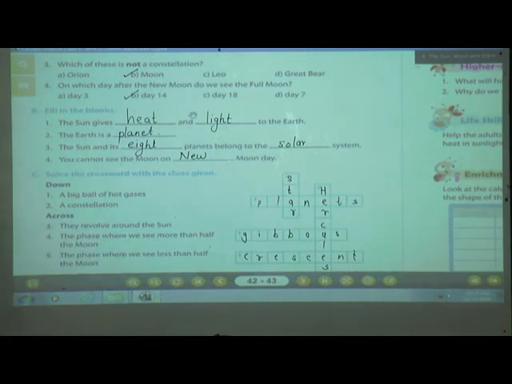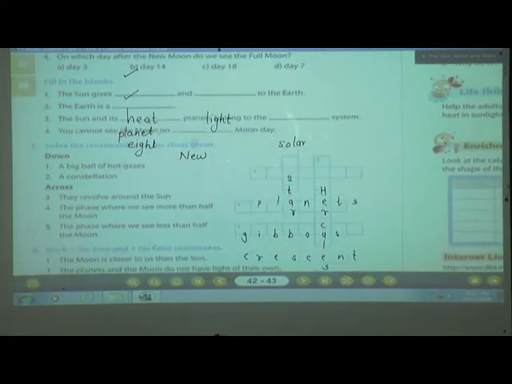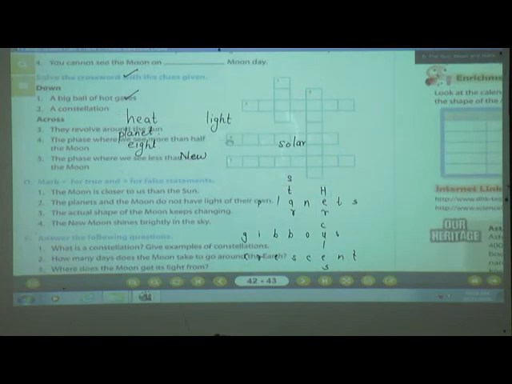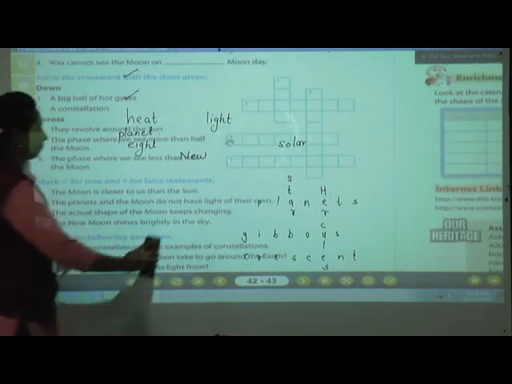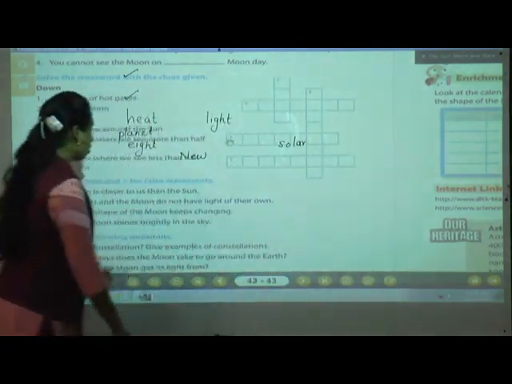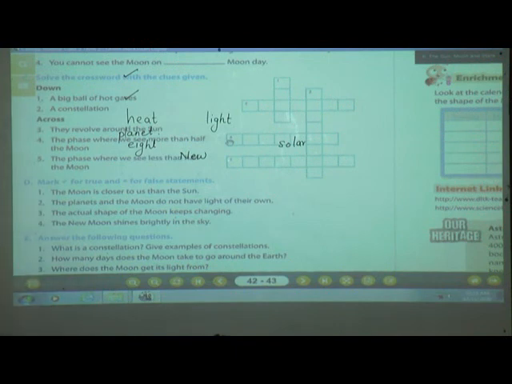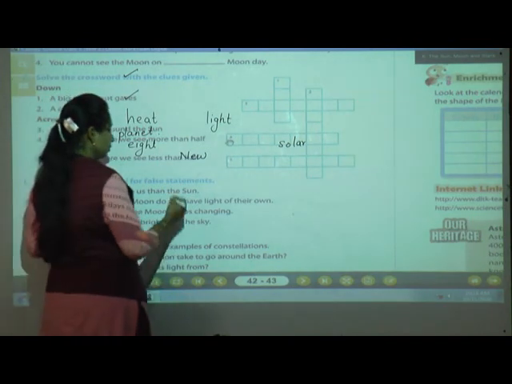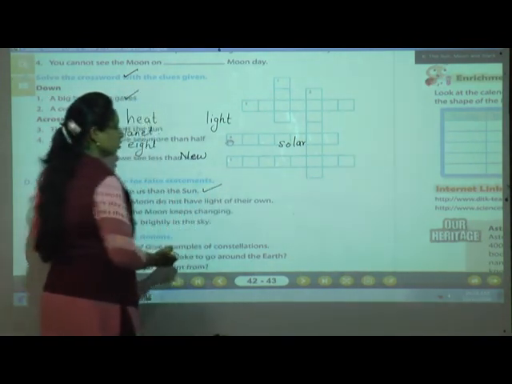Understood? Now the D question is also there. Yes, we will complete the D question also. True or false? The moon is closer to us than the sun. Yes, is it true? The moon is closer to us than the sun. Yes, because the moon is between the earth and the sun. So automatically the moon is closer to us than the sun. It is true.